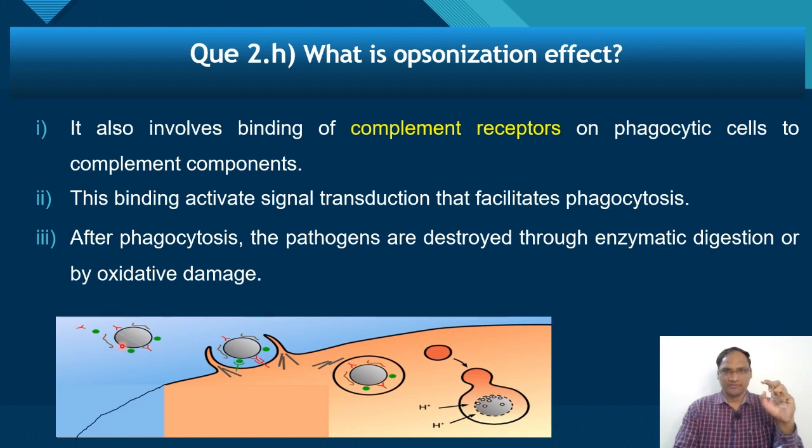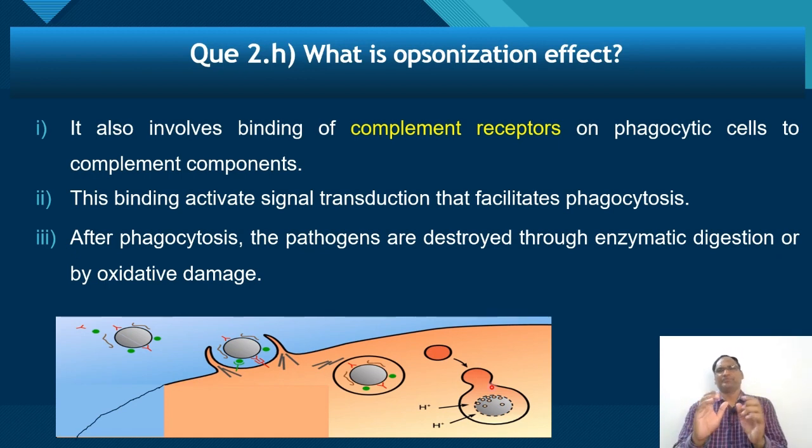Now this is a foreign antigen. And what is opsonization? The marking by different opsonins. These are the different opsonins: antibody, then complement components, then some proteins. So this is opsonization. It binds to specific receptors, the Fc receptor on phagocytes, or the complement receptor on phagocytes. Then there is an invagination, and then phagosome formation and phagolysosome formation. So this is the opsonization effect.